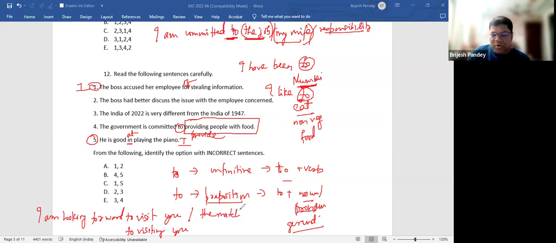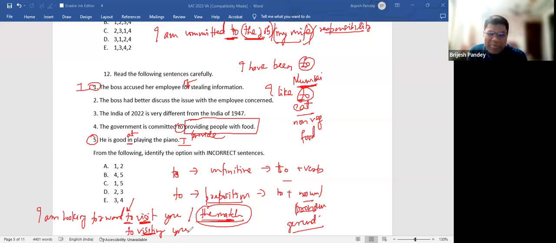Suppose if there is a test match tomorrow between India and Australia, and you are very keen to watch the match. So what would you say to your friend? I am looking forward to the match. That means this to is going to take a noun. If it is going to take a noun, then it is not an infinitive, it's a preposition. So it will not take a verb, it will take a gerund. Clear, everyone? Many people make the mistake of using the infinitive. They don't use the preposition format. So I'm looking forward to visiting you rather than to visit you. I hope this is clear to everyone.